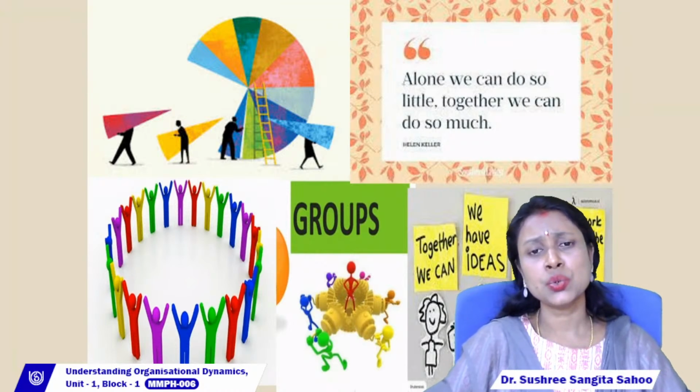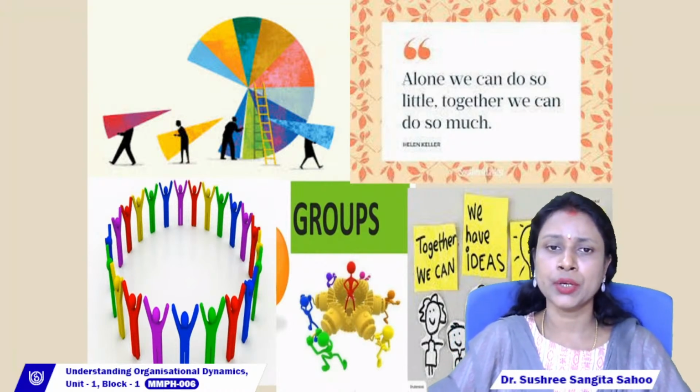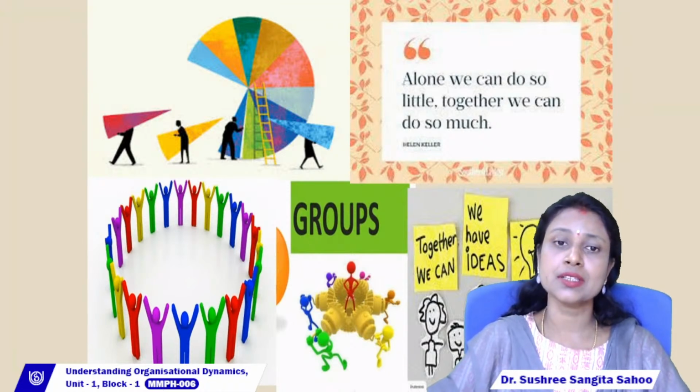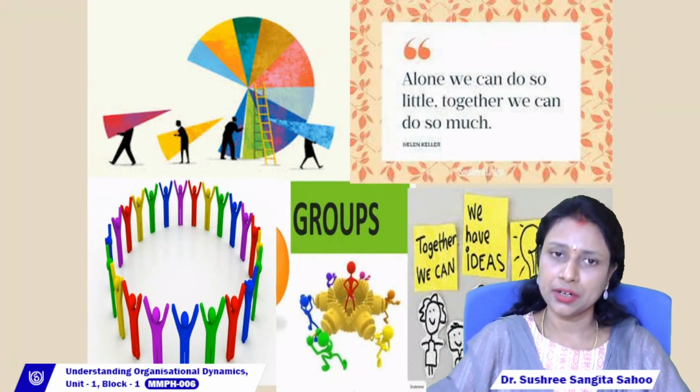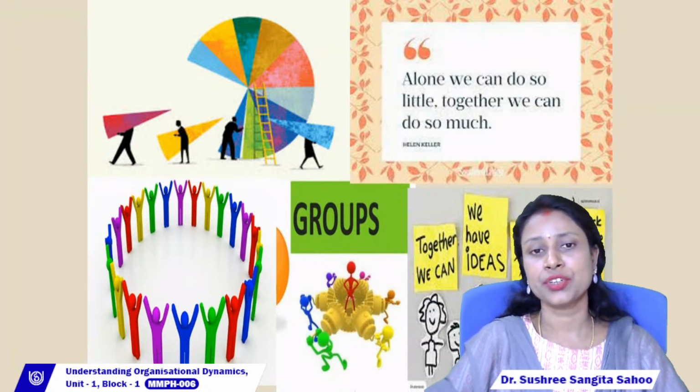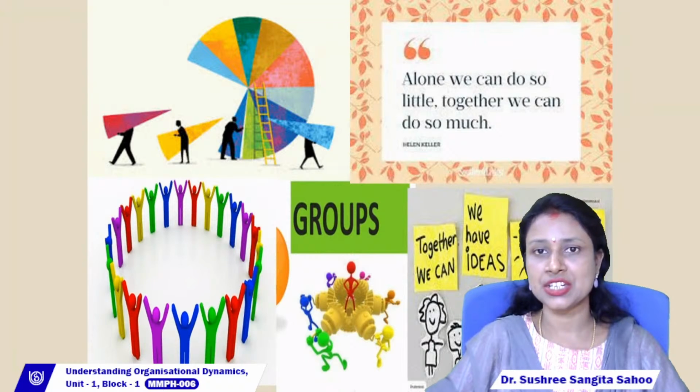At least two people are required to start a group, and the maximum number is unlimited, but according to different researchers, a minimum of 5 to 7 people are required to form one effective group in the organization, right?